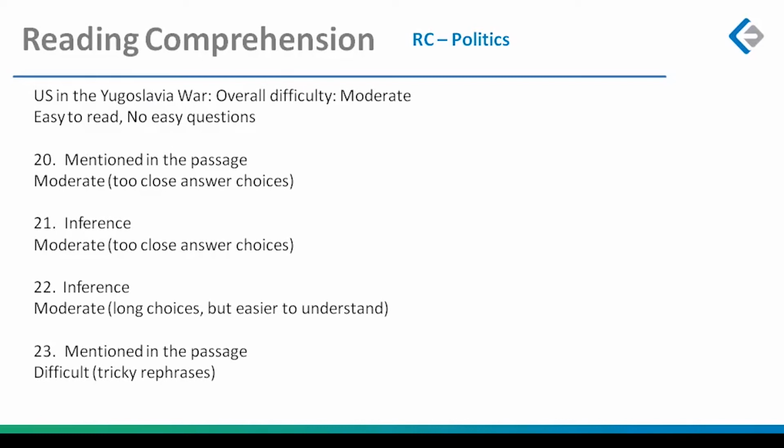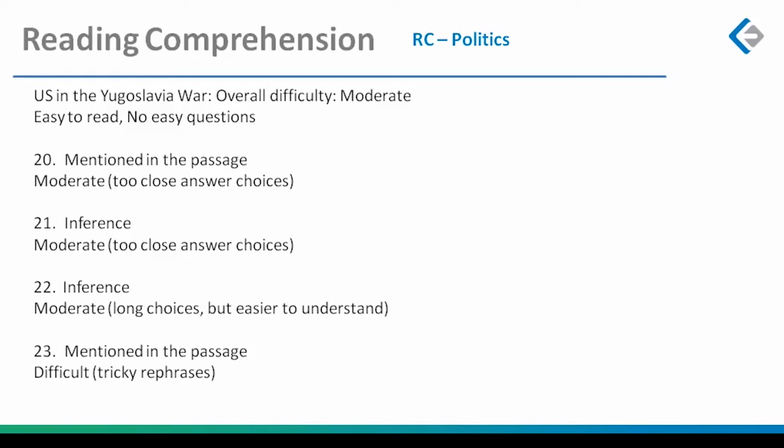4 questions, 2 of them inferences, 2 of them mentioned in the passage. More or less all of them had the same effort required. If you've read the passage, it becomes easy. Even question number 20 and 23, both of them mentioned in the passage, were not direct questions. You would not have just read the question stem and scanned for something in the passage and figured out the answer.